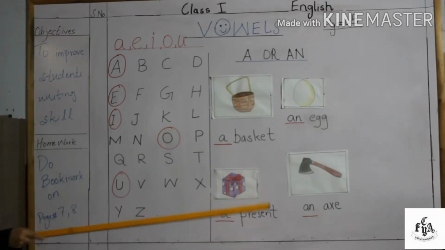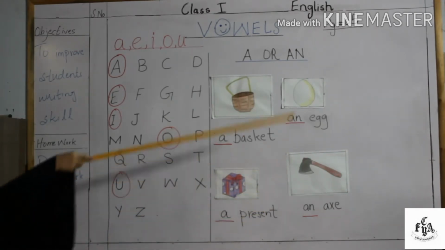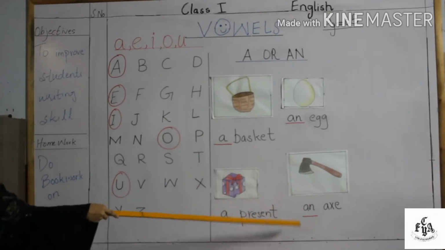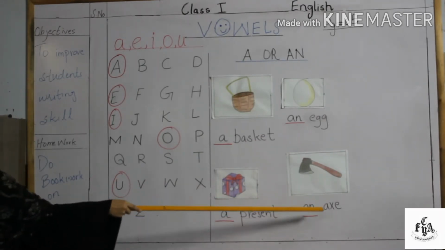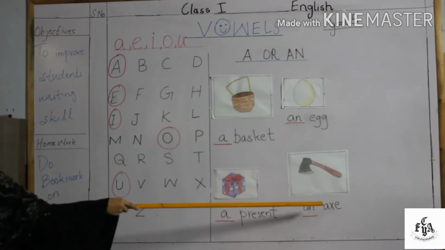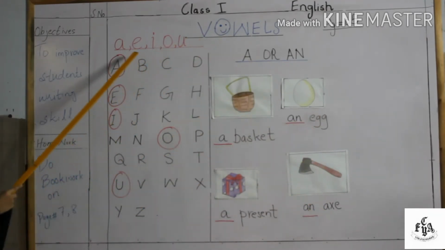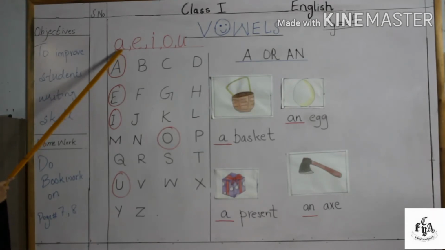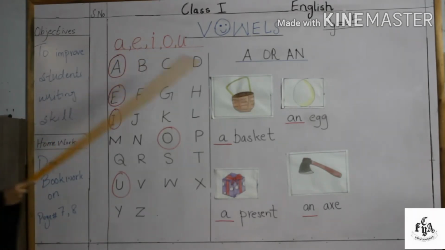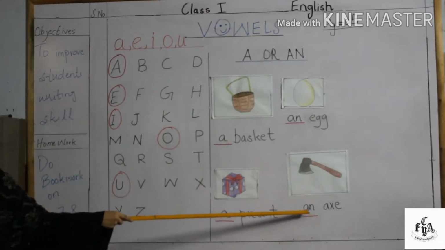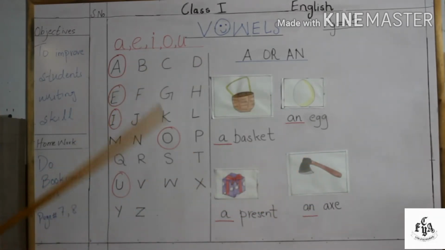Now move to the next picture, which is of an X. Here we have written an X. Why is it an X? Because in X, A is a vowel. As you can see, A is here in the vowels. A, E, I, O, U. So we will write an with it. An X.